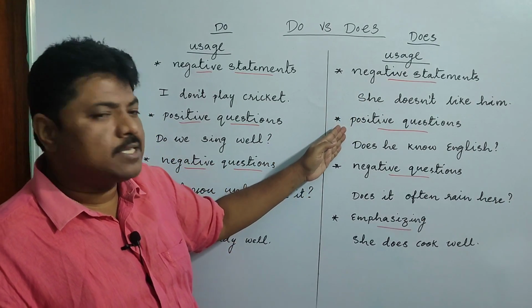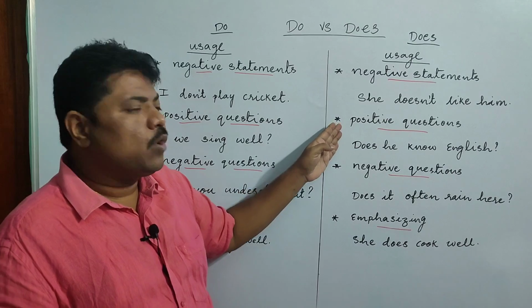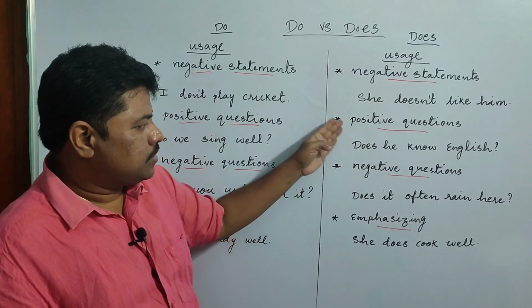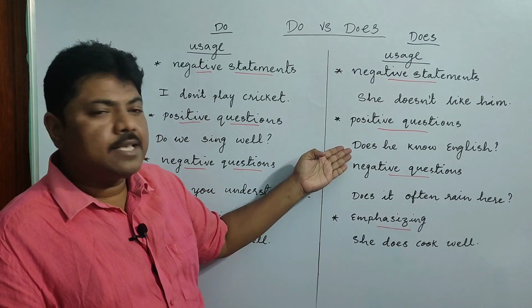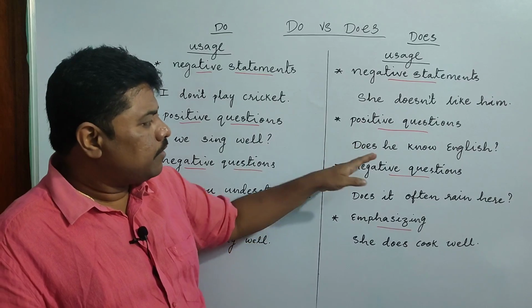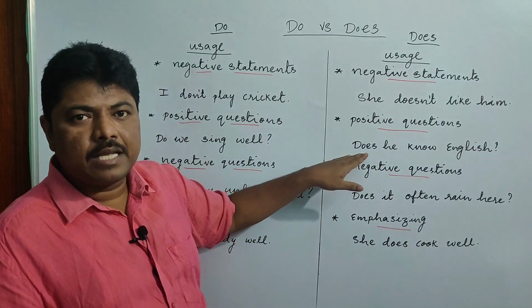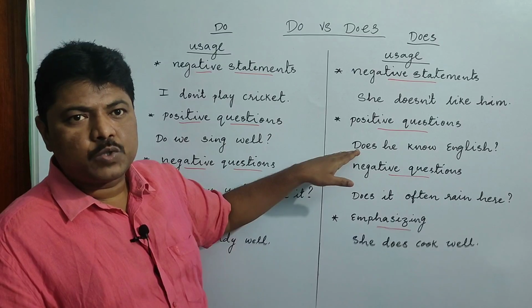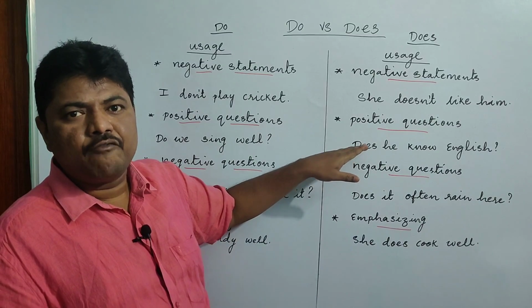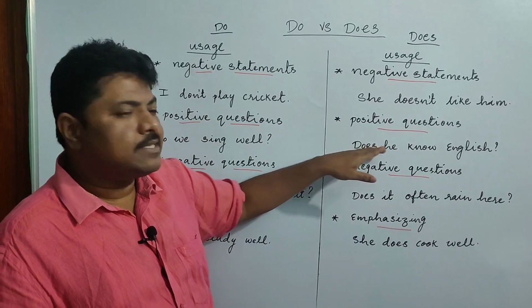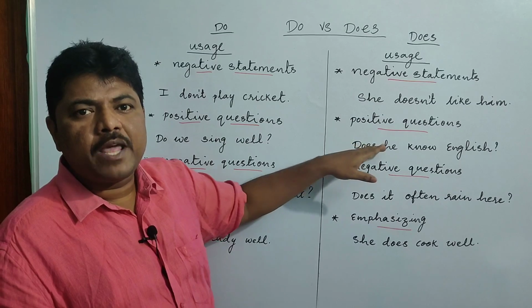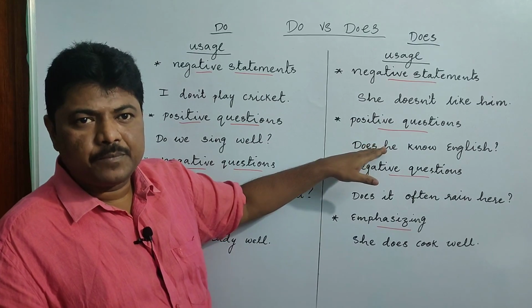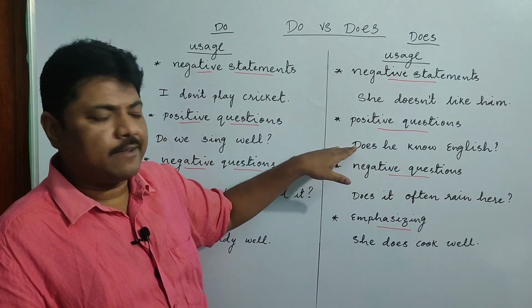The second usage is for positive questions. For example, does he know English? Simply bringing does and placing it before the subject, it becomes a question. So we use does exclusively for making questions. Does he know English? Does she play well? Does she like him? So in that way we can ask positive questions.